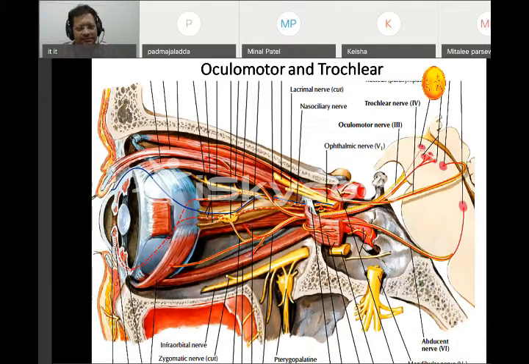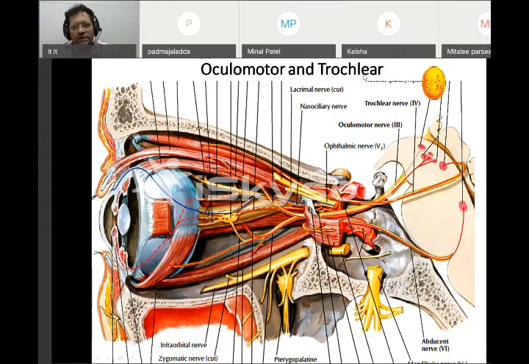There are six muscles called extraocular muscles, most of which are supplied by oculomotor. That is the third cranial nerve. Then there is one more cranial nerve, which is very small but very important. That is called trochlear. Trochlear supplies the superior oblique muscle. Okay, so there is oculomotor and trochlear.